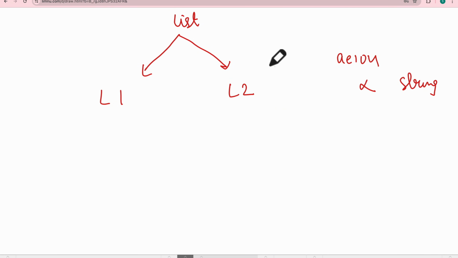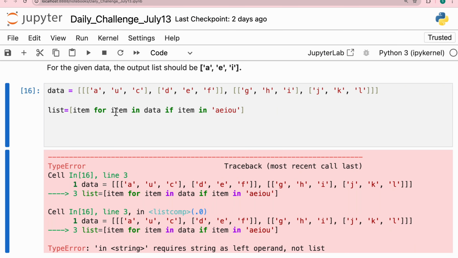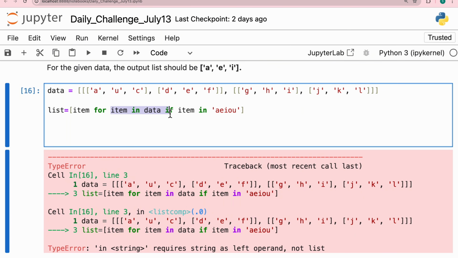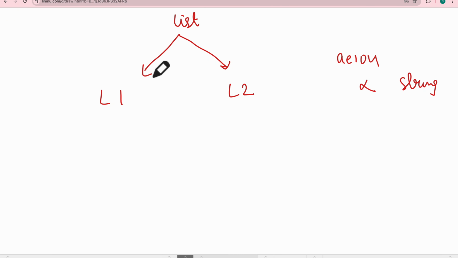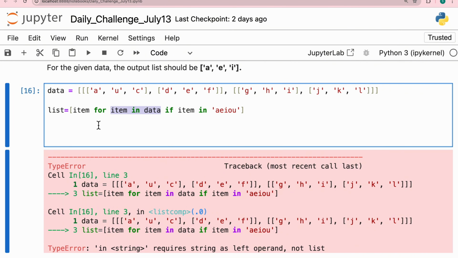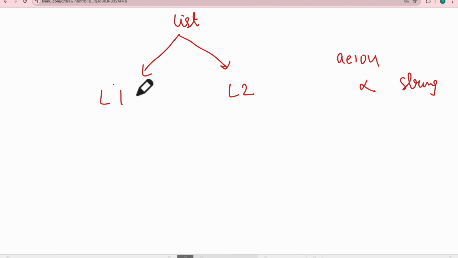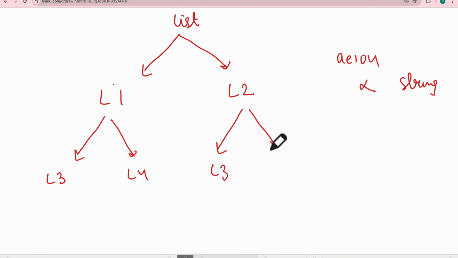So this was my level 1. Whatever code I just wrote, I was doing for item in data. I'm checking if that item is in A, E, I, O, U, and if it is there, print that item. So it will not work. Now I need to further break this individual list as well. I need to break it into L3, and L4.